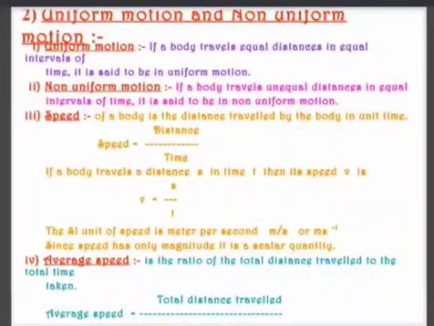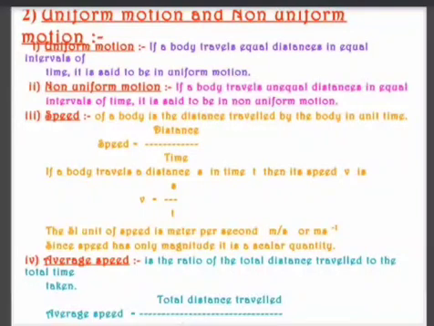What is the meaning of uniform motion? Uniform, the meaning is same. So when a body covers equal distance in equal interval of time, we say it is uniform motion. And what is non-uniform? When a body covers unequal distance in equal interval of time, we say it is non-uniform motion.